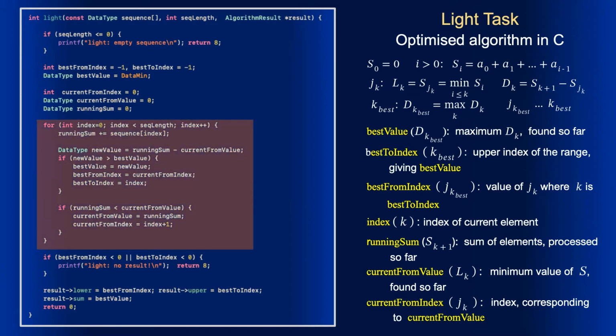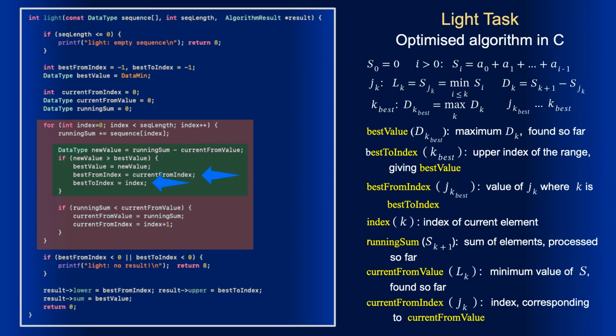Now the loop has two operations. The first operation is updating the best value and the corresponding range, which is similar to what we have in the DAM algorithm. This time we find the new value dk by subtracting the minimum running sum from the current running sum. Note that in the formula we have s with index k plus 1. However, since the index of the running sum is shifted, everything is alright. And if the new value exceeds the best value found so far, we update the best value and the range for it.